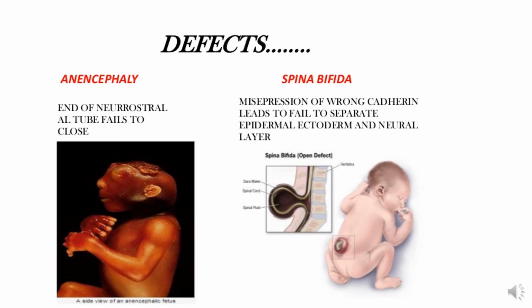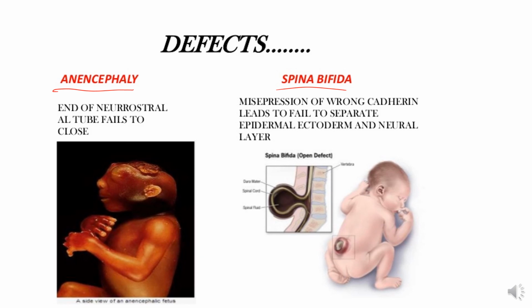So the neural tube defects. The neural tube defects result when the neural tube closure fails to occur. If the neural tube fails to close in the cranial region, then most of the brain fails to form, and this defect is known as anencephaly. If the closure fails anywhere from the cervical region caudally, then this defect is known as spina bifida.